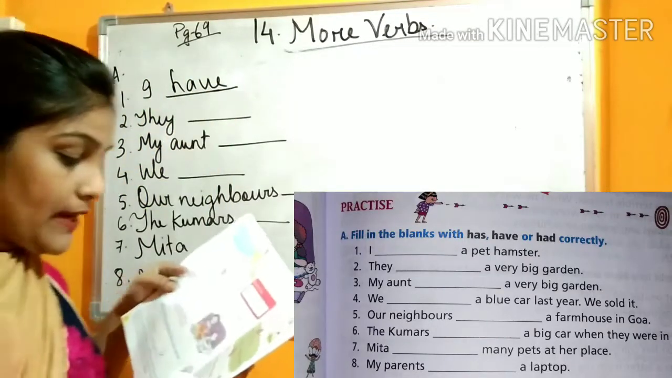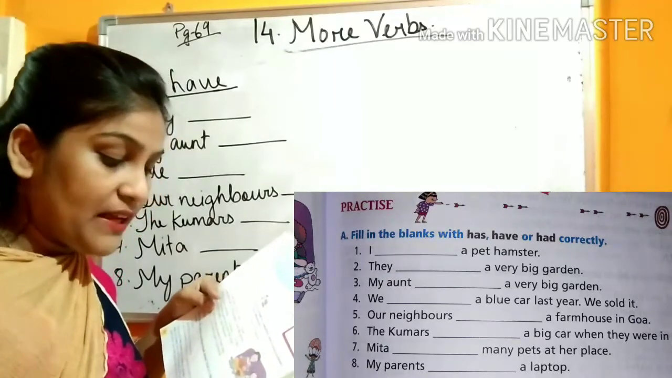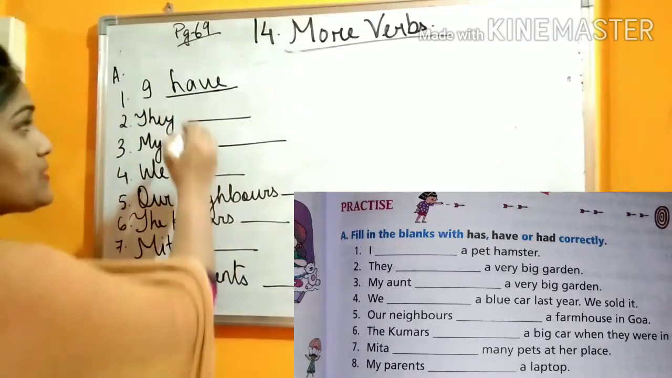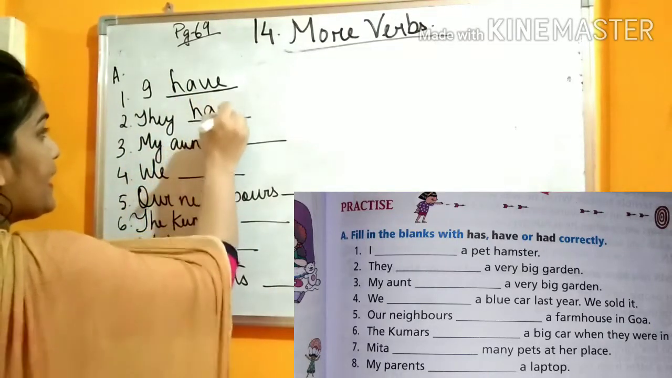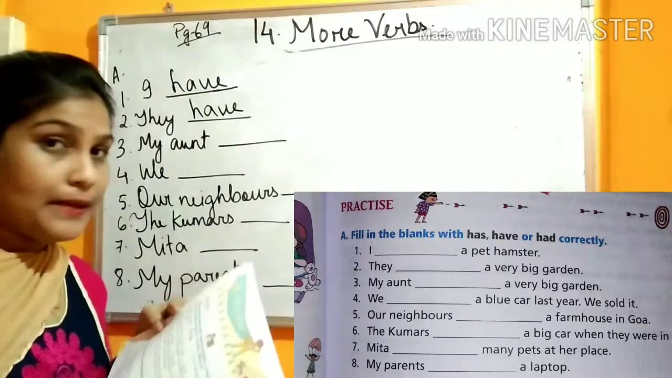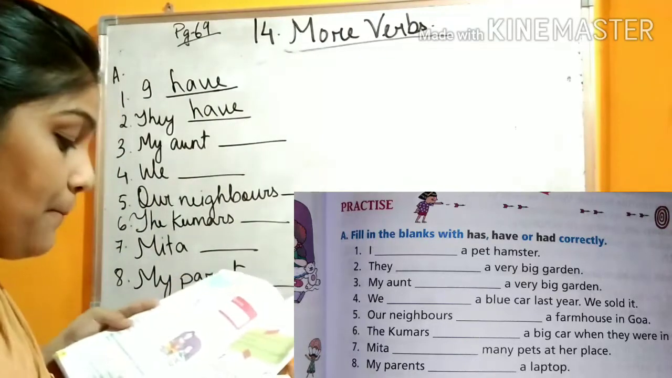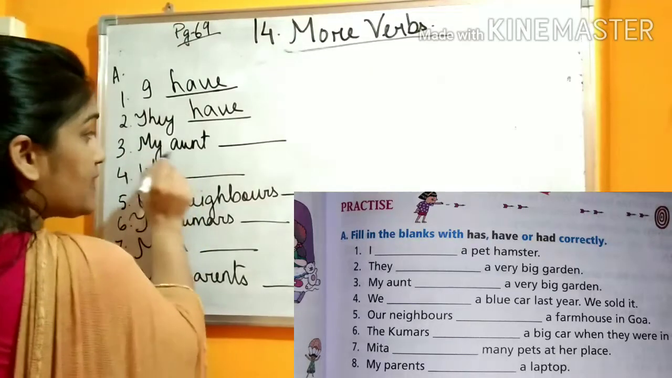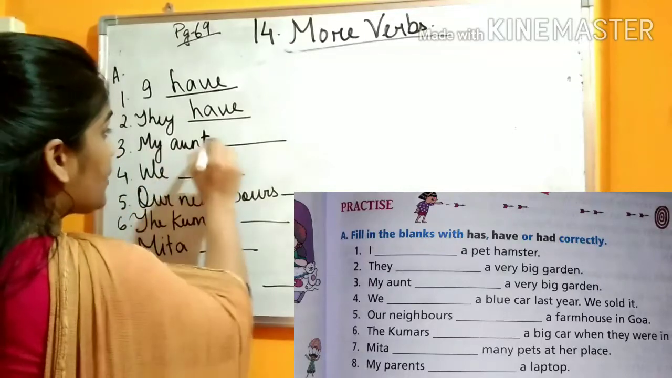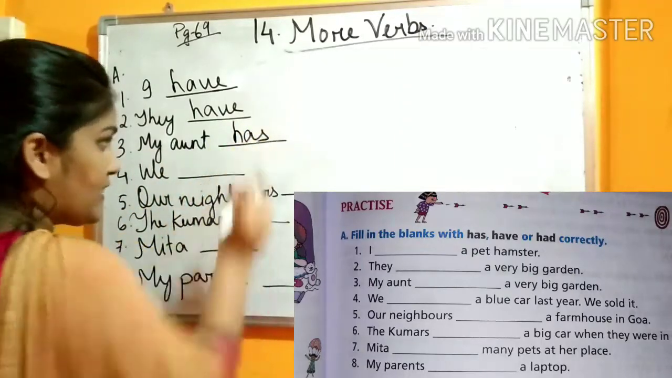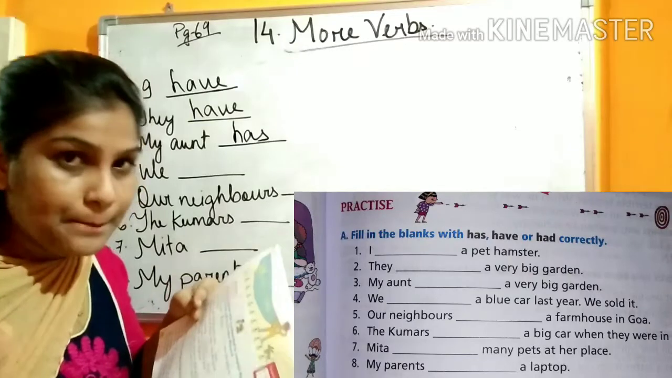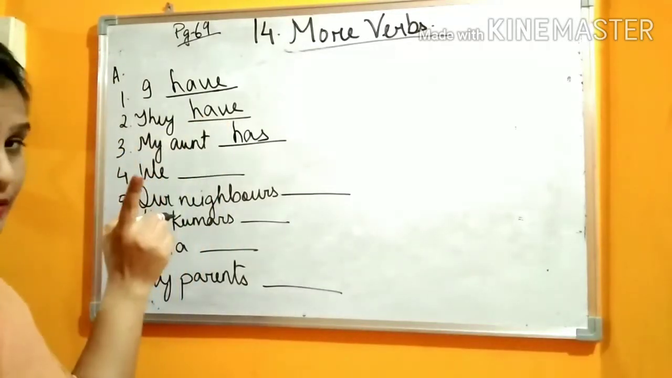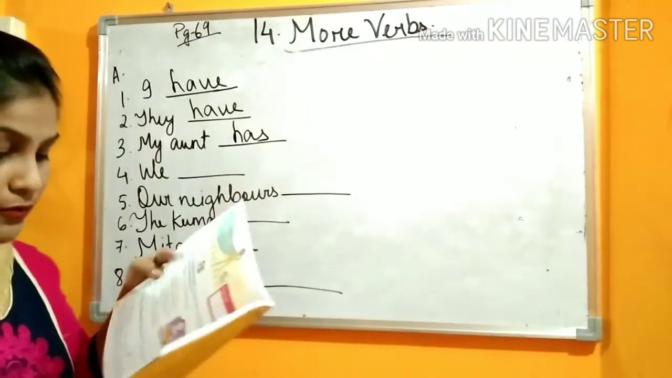Next, number 2, they dash a very big garden. With they, what do we use? In case of present, we use have. So, it will be they have a very big garden. Next, number 3, my aunt. My aunt, only one aunt. So, we can consider it as she. With my aunt, we will use has. My aunt has a very big garden. Here, we have used have because it is they. Here, only one person, so we have used has. Number 4.